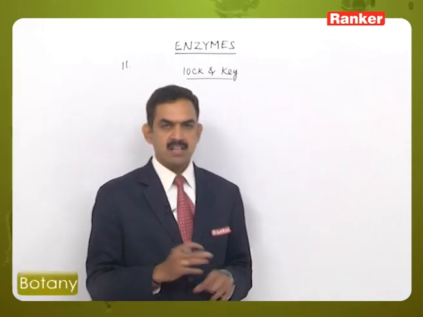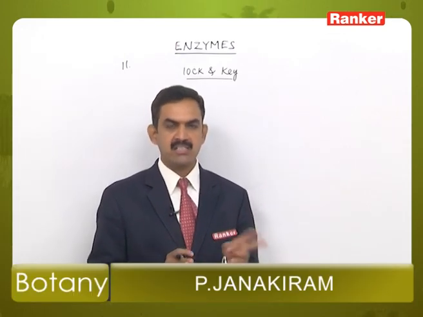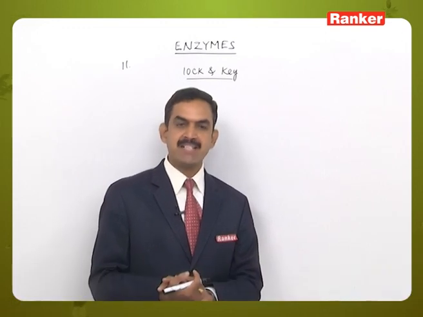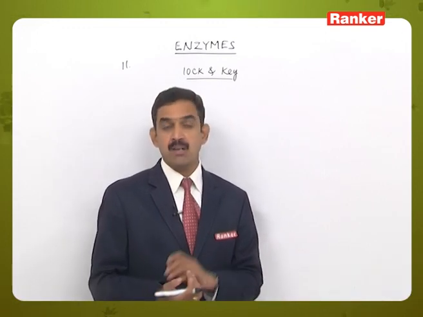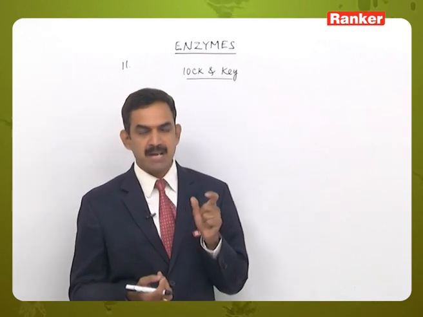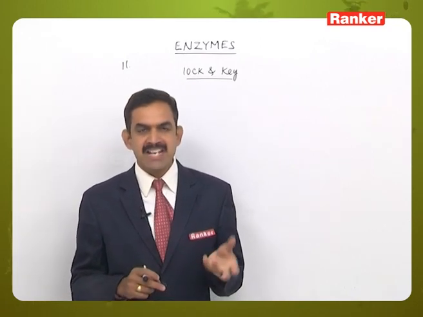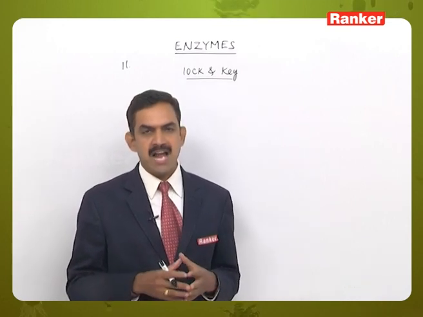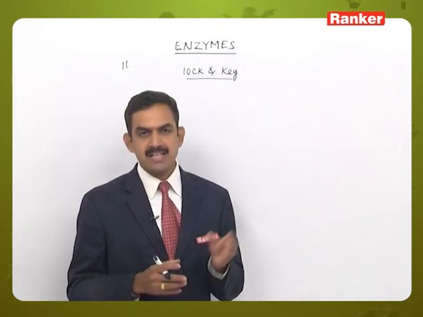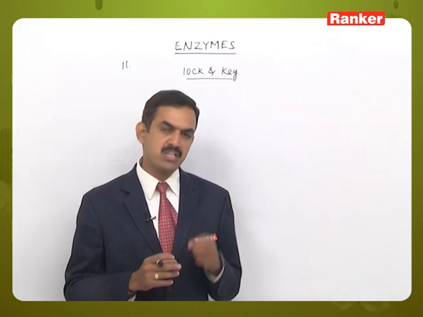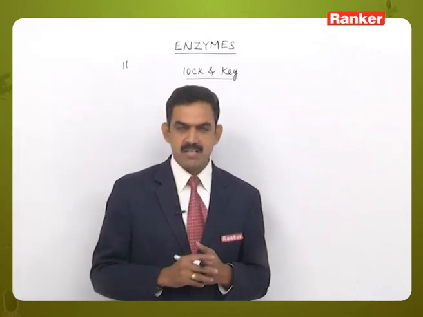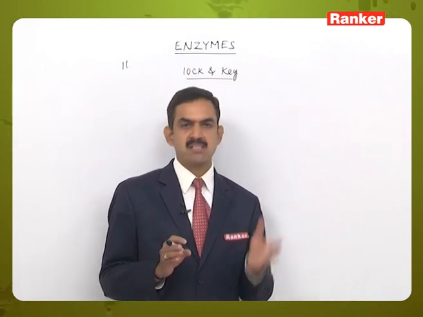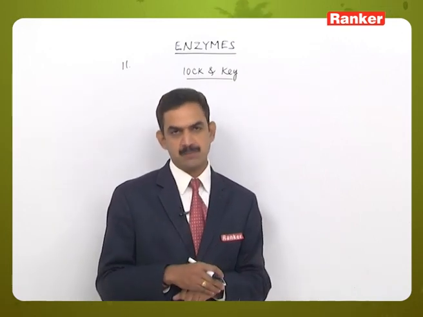So, the enzyme and substrate will interact with a specific type of substrate molecule only. Why do we call it a specific type of substrate molecule? If any other type of substrate tries to occupy the active site on the enzyme molecule, that substrate will not fit into the active site, because the shape of the active site is different from that other type of substrate molecule.